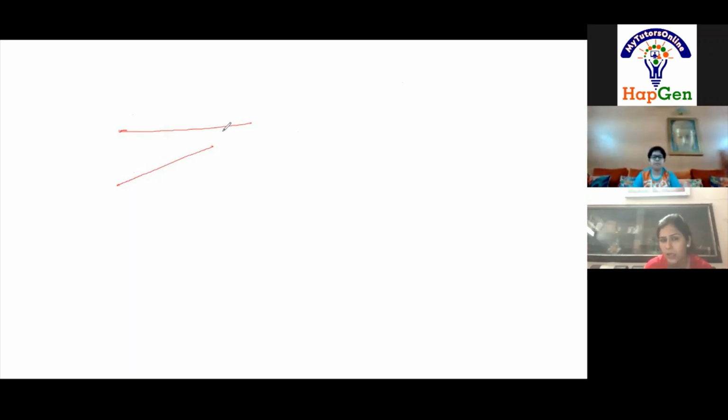That means, okay, why these 2 lines are not parallel? Ma'am, because they don't have equal gap. And ma'am, they don't look similar also. Okay, they don't look similar. What do you mean by similar? Ma'am, because one is standing and one is slanting. Okay, so that means according to you, if the lines look similar and if they have equal gap, then they are parallel. Okay, and by similar you mean they both have to be like this. Yes, ma'am.